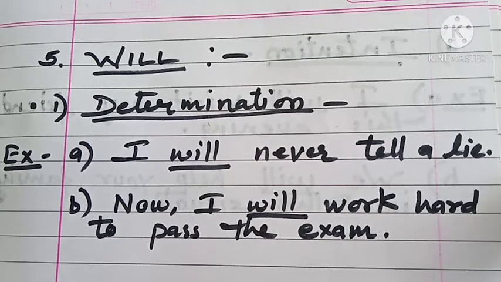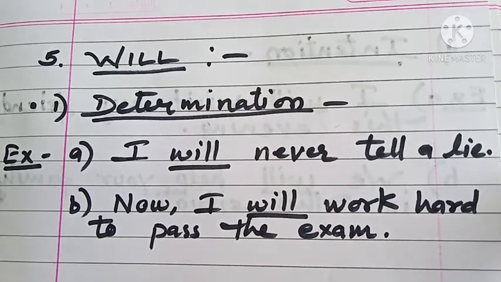I will never tell a lie. So, what I am saying here is that I am determined not to tell a lie. Now, I will work hard to pass the exam. Here I am saying that I will work hard because I have to pass the exam. So, it's my determination. I am determined to do these things. I am determined not to tell a lie. I am determined to pass the exam, for which I would have to work hard. So here the use of will expresses determination.